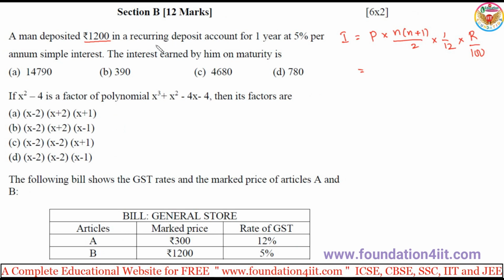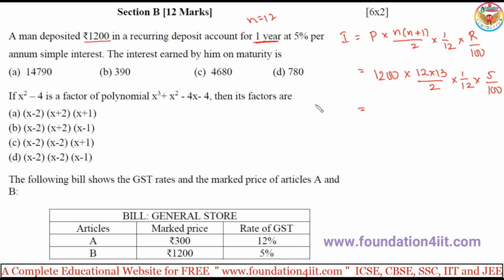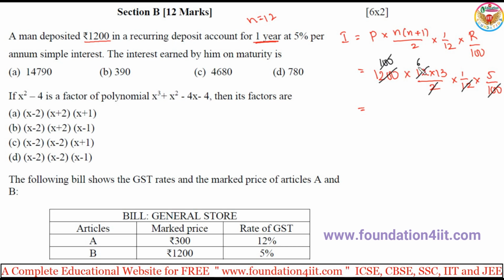Here P is the monthly deposit amount, 1200, into n plus 1. N is the number of months. It's 1 year, so n is equal to 12 months. So 12 into 12 plus 1 is 13, divided by 2, again into 1 by 12. Rate of interest is 5%, so 5 by 100. You can do the calculation and get the interest directly. 12 cancels with 12, 1200 and 100 cancel. Go for the cancelling method, you can do it fast. 2 ones are 2, 6. 13 into 6 and into 5. Just calculation, so 390.